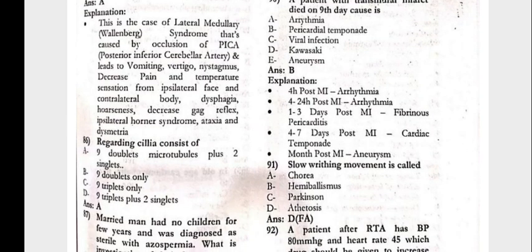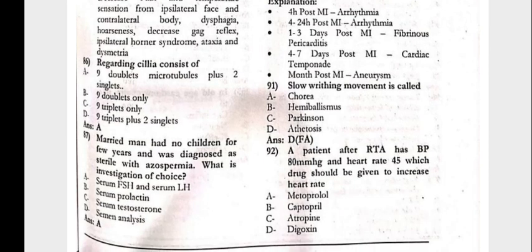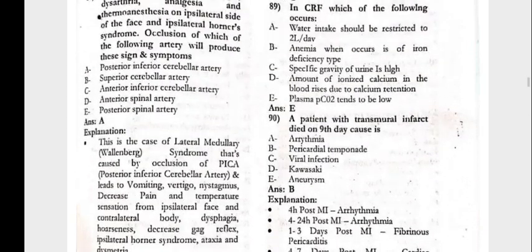Next, 86. Regarding the cilia, they consist of 9 doublets of microtubules plus 2 singles. 87. The married man had no children for a few years and was diagnosed as sterile with azoospermia. What is the investigation of choice? That is the serum FSH and the serum LH.